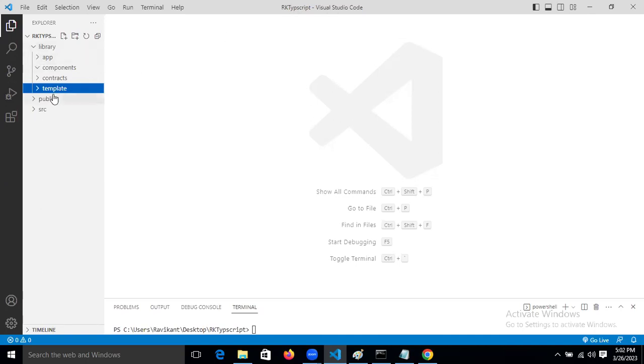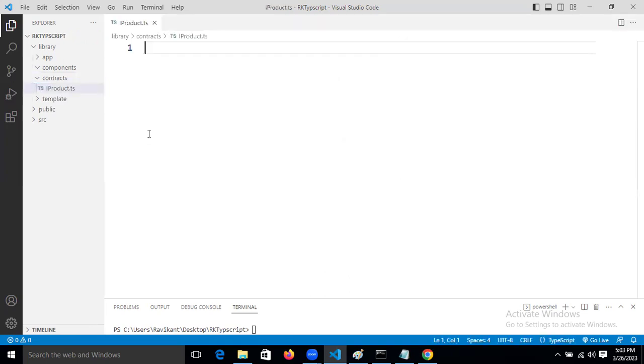What I'm going to do now in the contract: I'm going to create one contract file. A contract file is nothing but, friends, an interface file. So here I'm going to take one file, and the file name, let's take iProduct.ts. Which file are we taking now, guys? iProduct.ts.